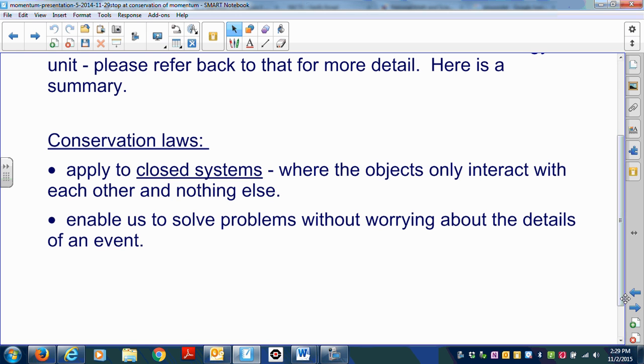Conservation laws apply to closed systems where the objects only interact with each other and nothing else. They also enable us to solve problems without worrying about the details of the event itself.